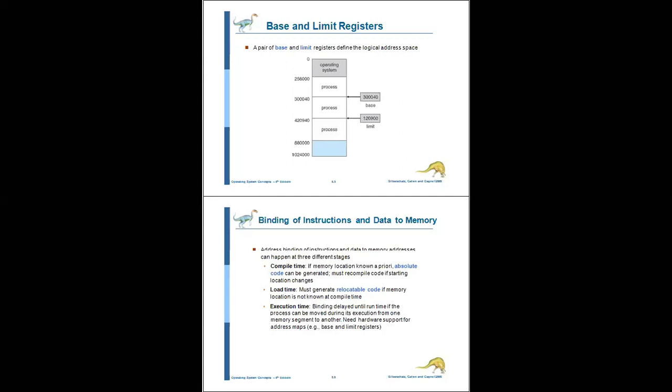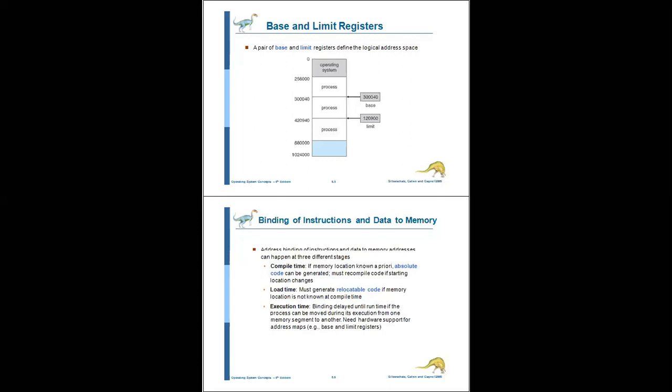Here, a process that is executing must be in memory, so we have to keep several processes in memory. We must ensure the memory is shared by all the processes. For that purpose we use memory management strategies.